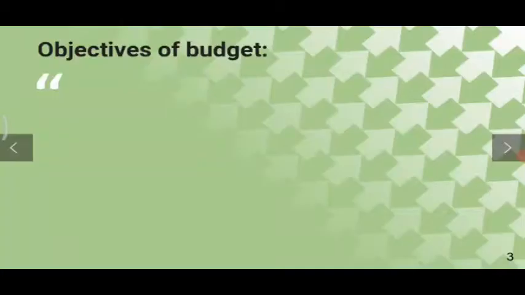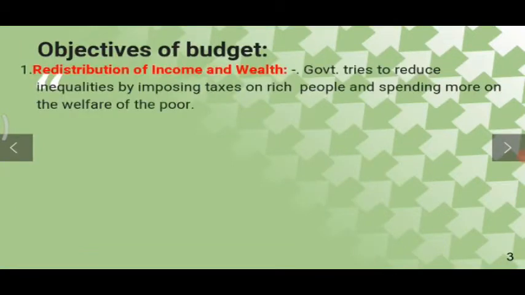Now let us understand the objectives of government budget. The first objective is redistribution of income and wealth. Government tries to reduce inequalities by imposing taxes on rich people and spending more on the welfare of the poor. So this is how the budget ensures redistribution of income and wealth.